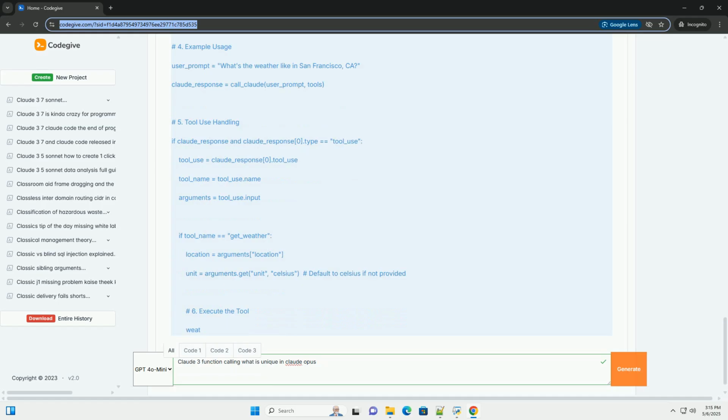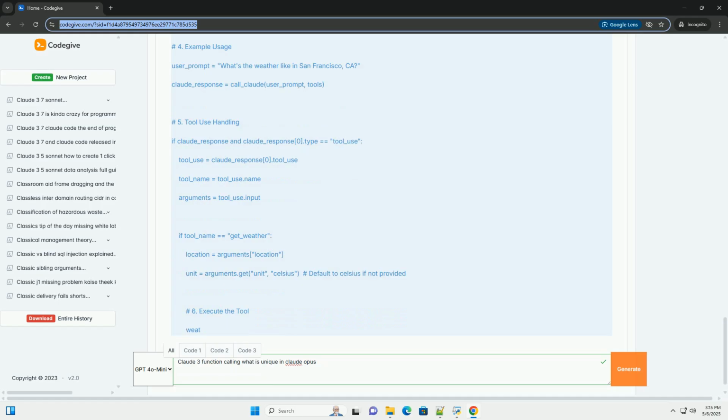Prompt engineering still matters even with Claude 3's improved capabilities. Well-crafted prompts can significantly improve performance. Be clear about what you want Claude to do and provide examples of how to use the tools.